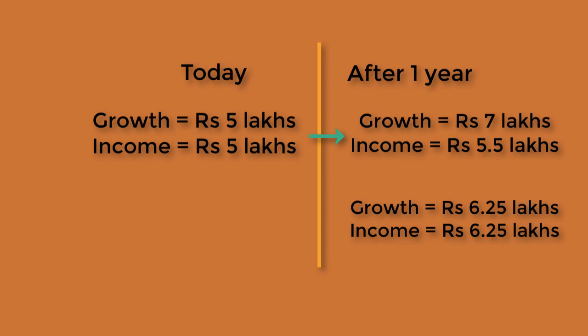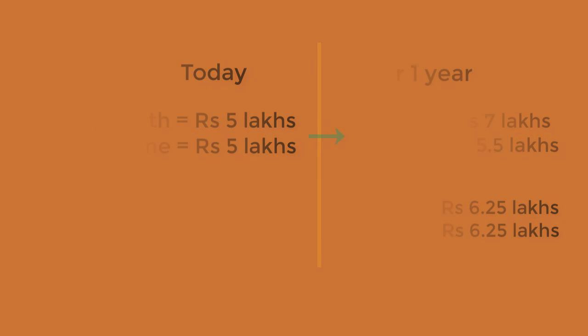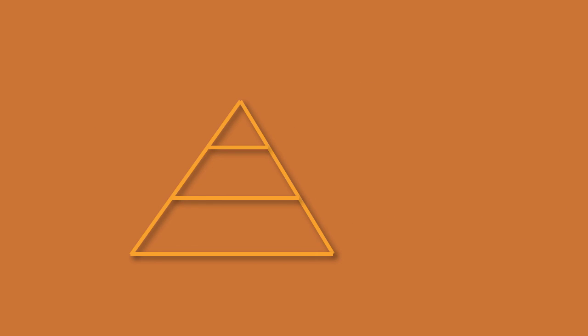So this exercise should be done on an annual basis. Every year you have to repeat this exercise and ensure that no new goals are added. Reflect on the allocation so that 50% growth and 50% income is maintained. This requires discipline, but it will ensure that your objectives are calmly achieved.